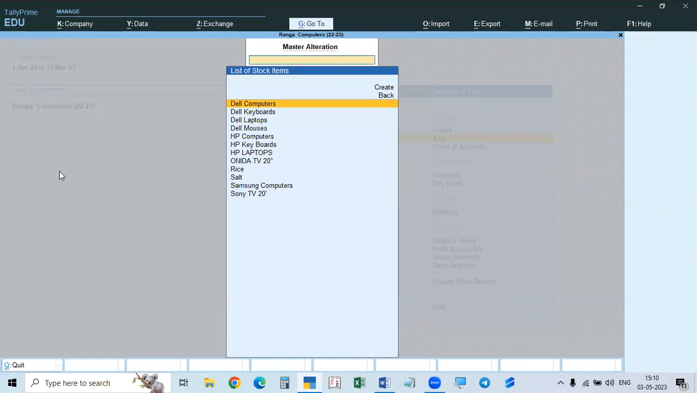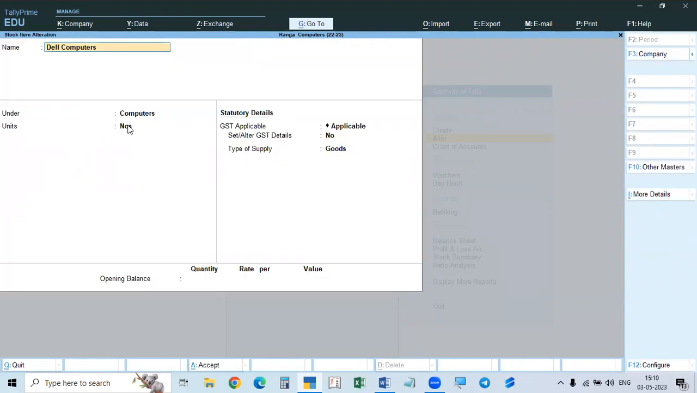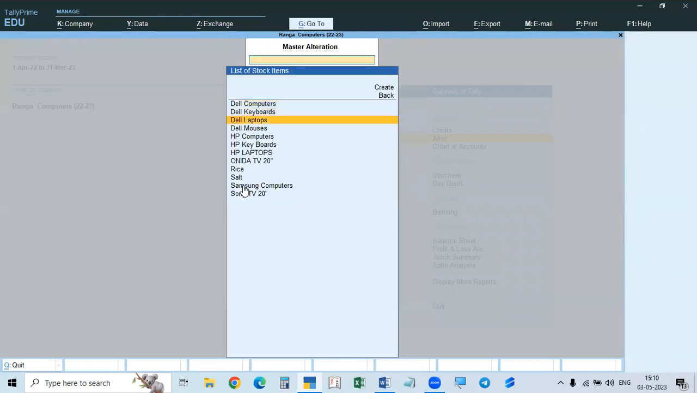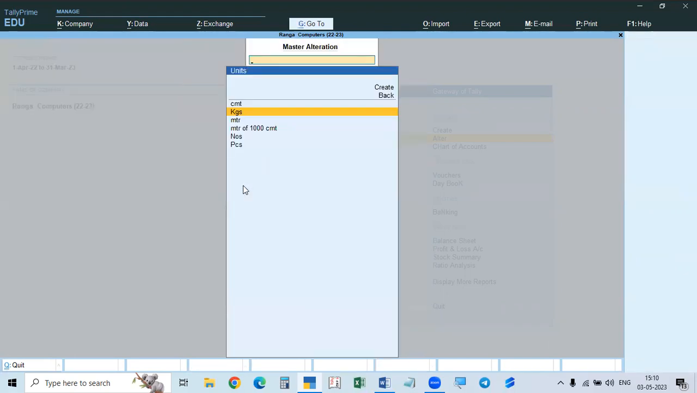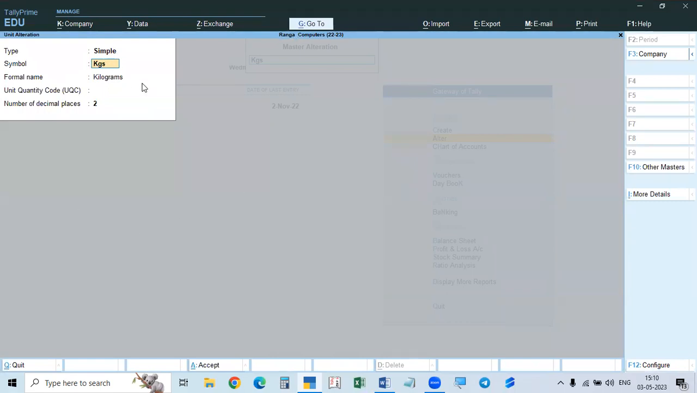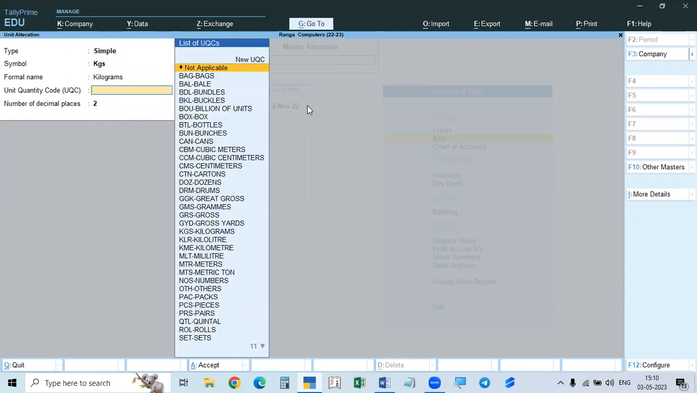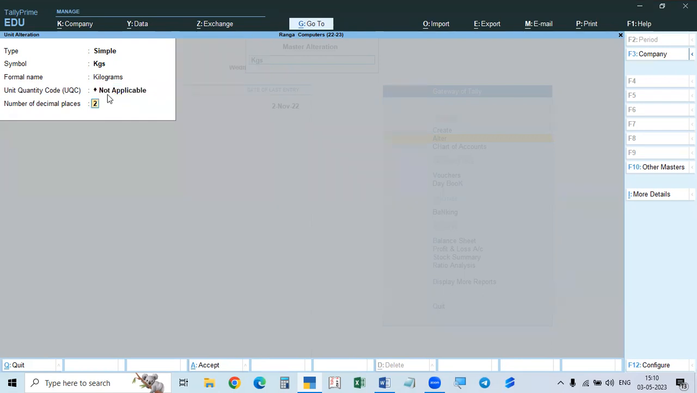When you are creating the stock item, you will enter the units also. Before that, you will create units also. For example, kgs, numbers. When you are creating the units, first of all you have to give the symbol, kgs, then you have to give the formal name, the full name. And after that, as per the GST Act, the codes are given, the unit quantity code. This unit quantity code may not be given, so that is not sure.